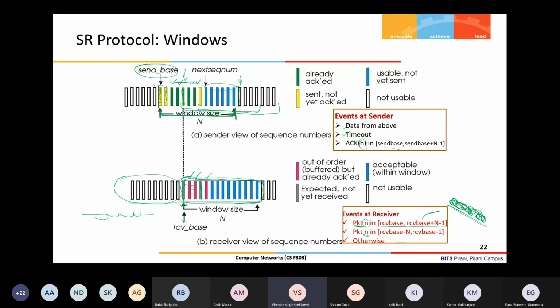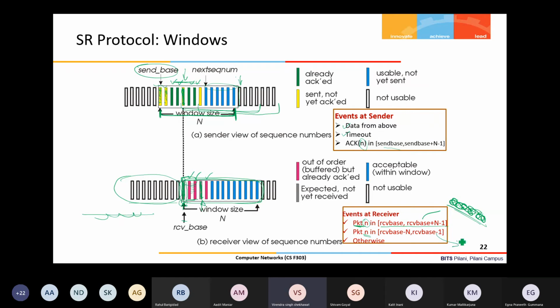That is an out-of-order packet, but it will be buffered and there is no change in the receive base. If the packet where the receive base is pointing is received, then it will deliver all in-order packets to the application up to here and change the receive base from here to here, right?